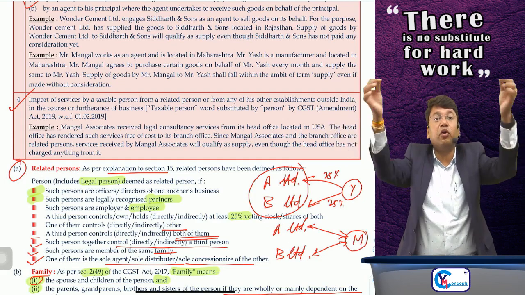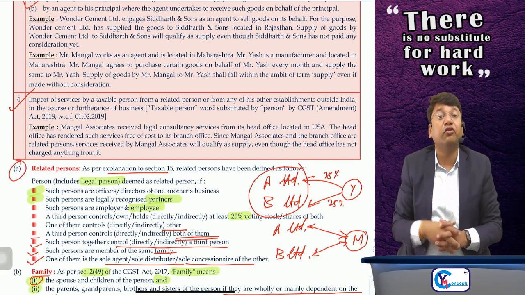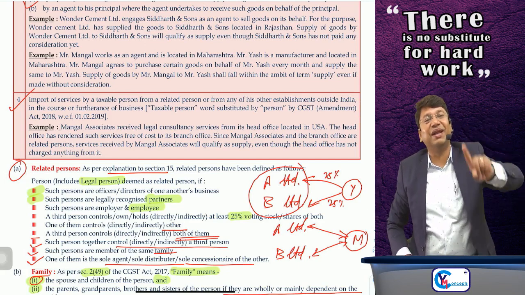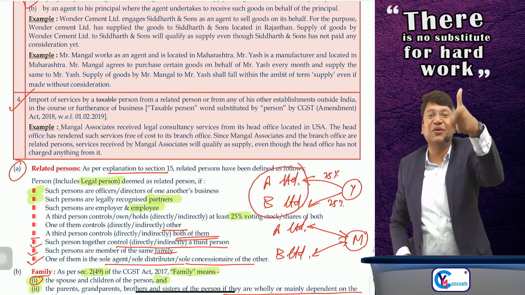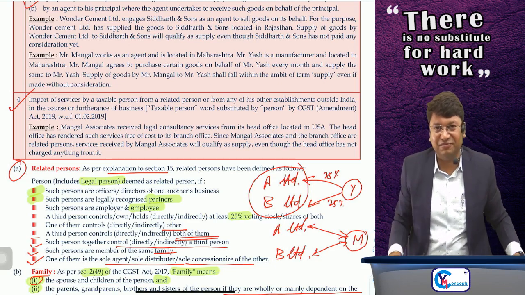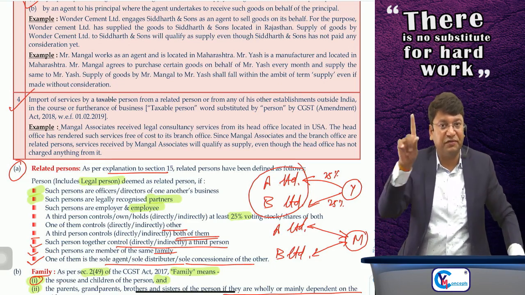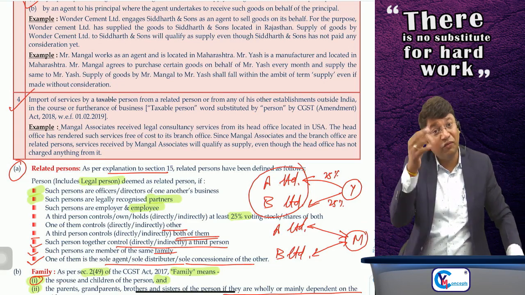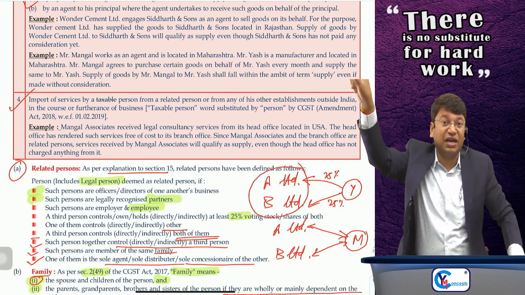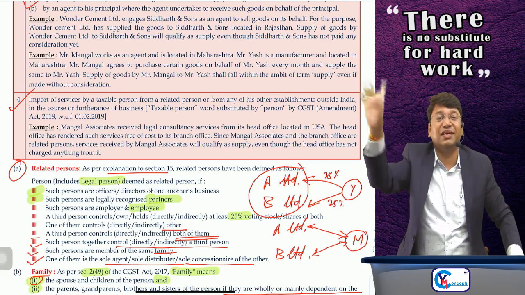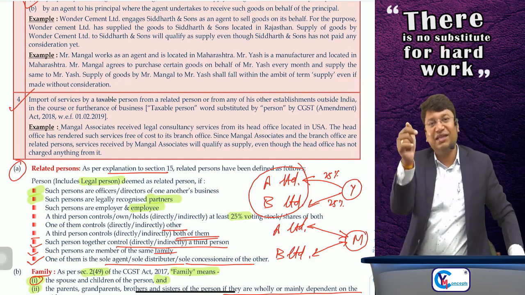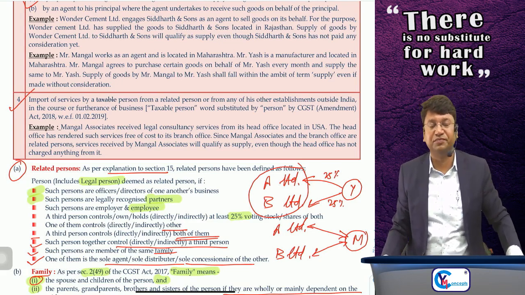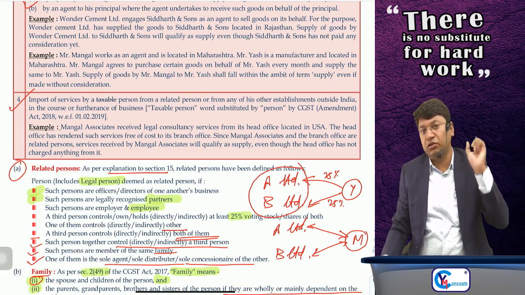Para number 4 says that import of services without consideration from your related person or a distinct establishment located outside India in the course or furtherance of your business will be supply. Import of services by a person, although without consideration, but from his related person or his distinct establishment located outside India in the course or furtherance of his business, yes, it will be supply, although without consideration. Suppose your distinct establishment is located outside India.